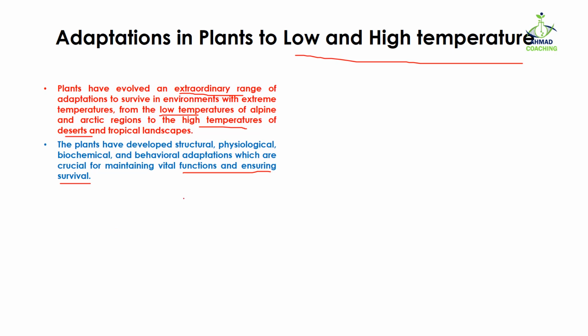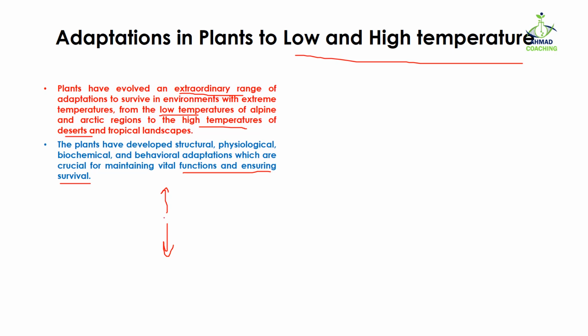Enzymes work at an optimum temperature. So if the temperature increases, they will denature, and if the temperature decreases, they will slow down and will not perform their function.